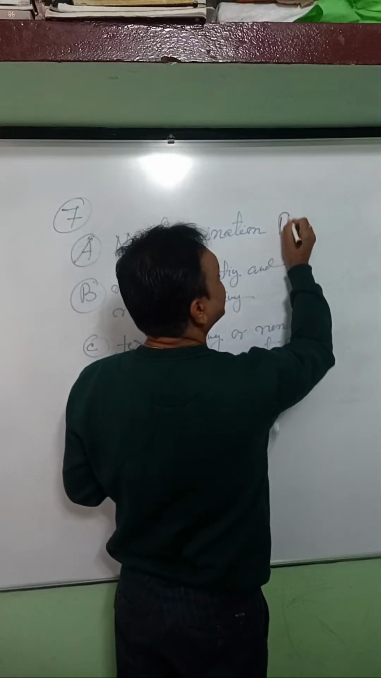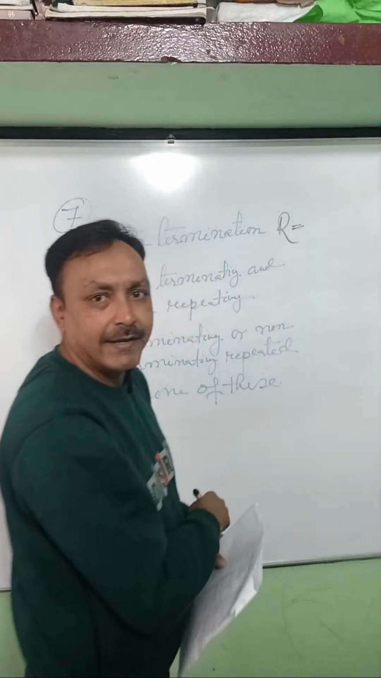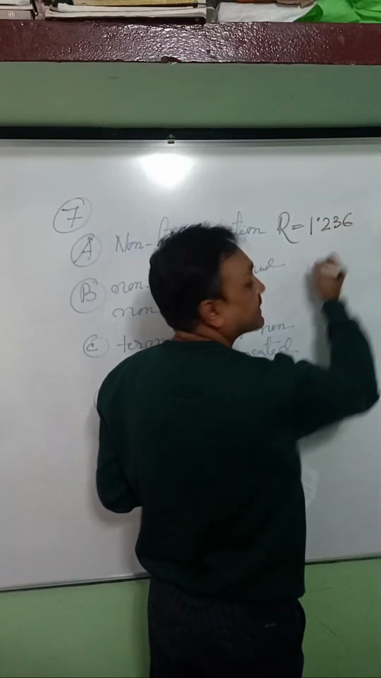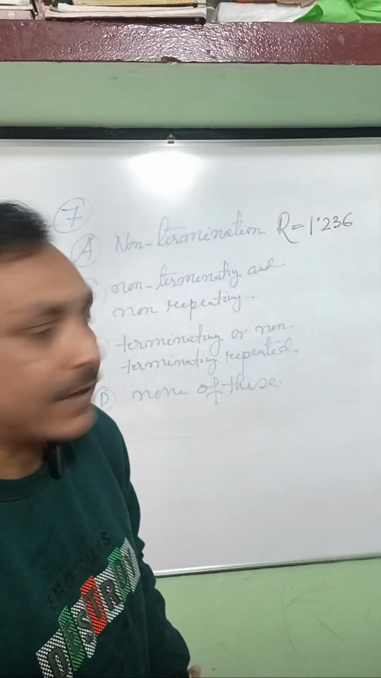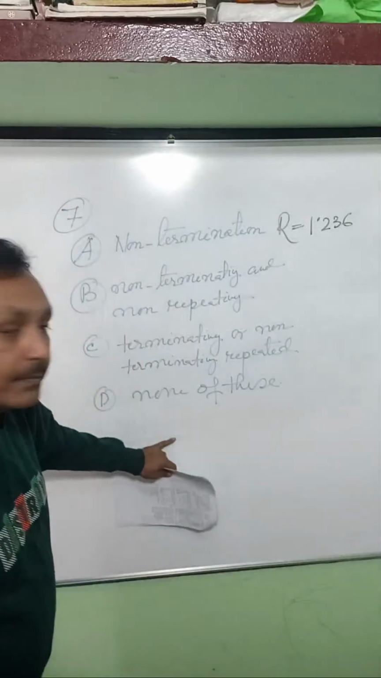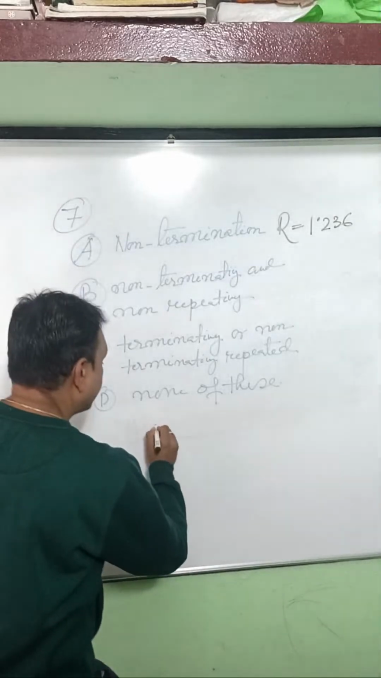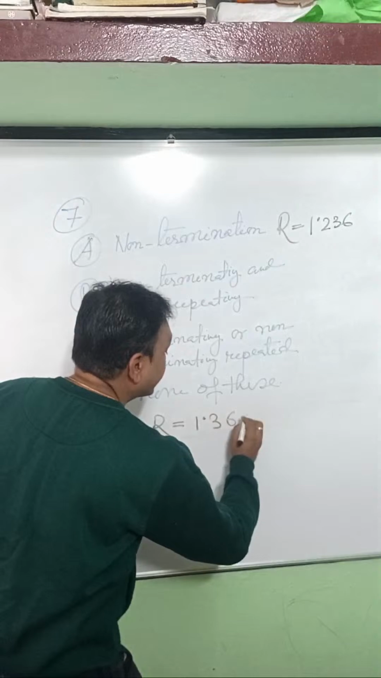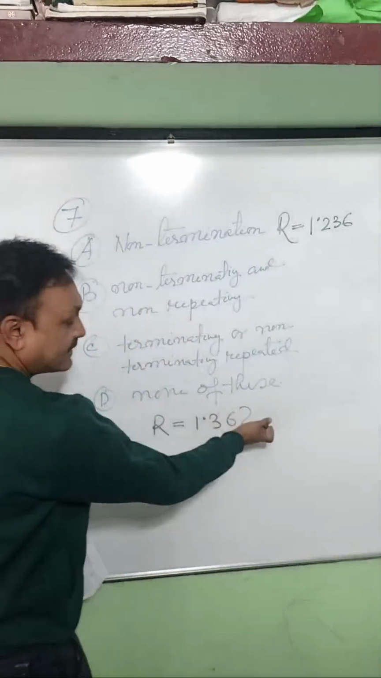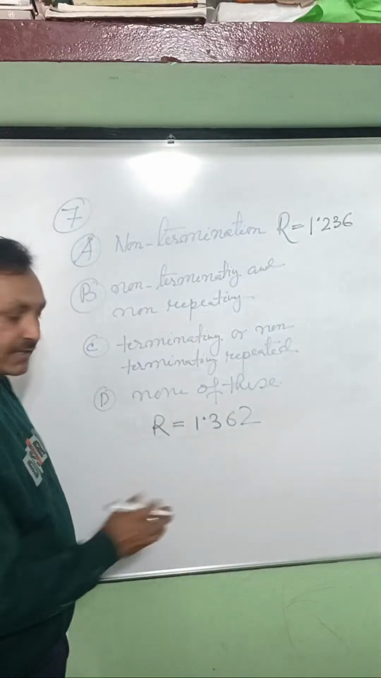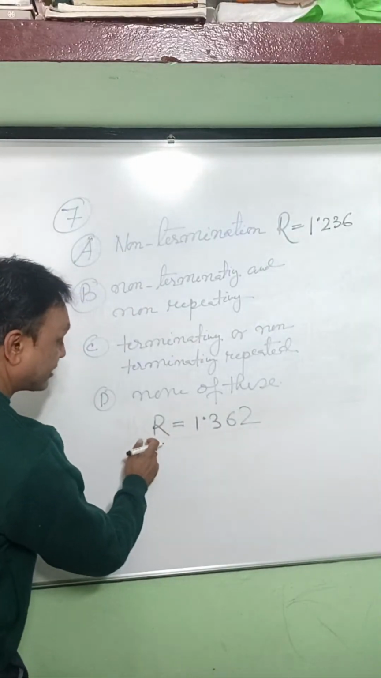Suppose R is a rational number. Suppose you got 1.236. I will write it down. So suppose R is a rational number, 1.362. This is a terminating decimal expansion. That's why it is called a rational number.